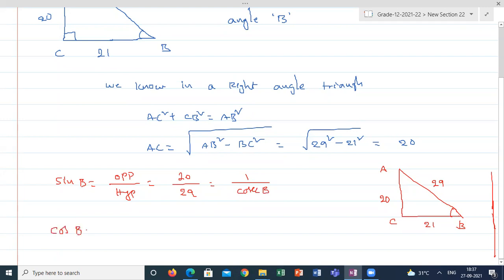Cos B, adjacent side by hypotenuse. No need to write these formulas always, but if you write them 1 or 2 times, after 10 to 15 questions you will be able to remember how to write the ratios from the triangle easily. 21 by 29, which is equal to 1 by secant B.